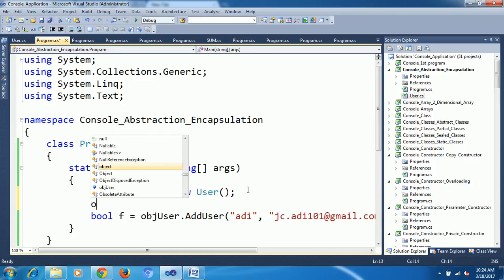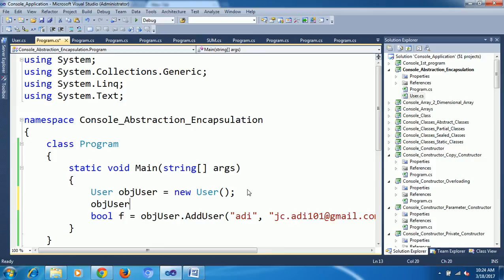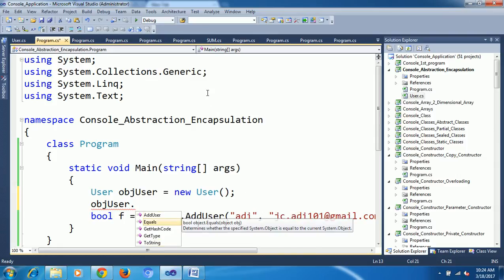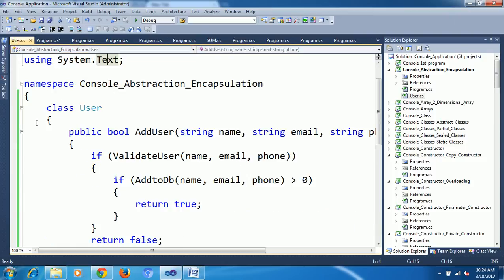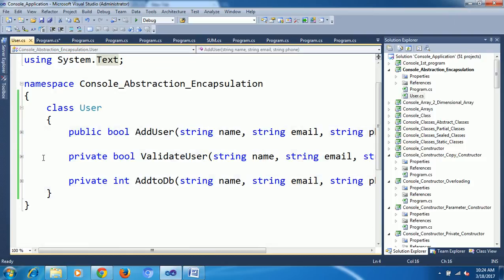Now see, when I type objUser dot, only the AddUser method is coming. The remaining methods are not coming. Go and see here: how many methods are there? AddUser, ValidateUser, AddToDB. Different methods are there, but I am not able to access them. That's the access specifiers in the keyword. Here AddToDB is private, this is private, this is public. Only public members are given access to outside.